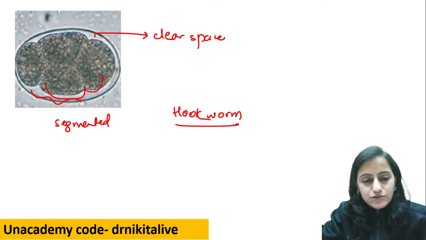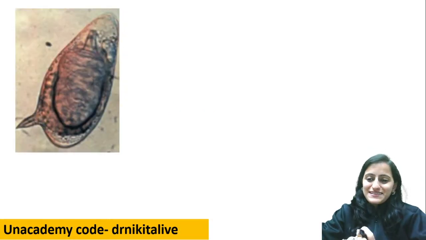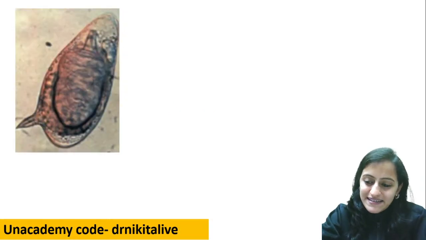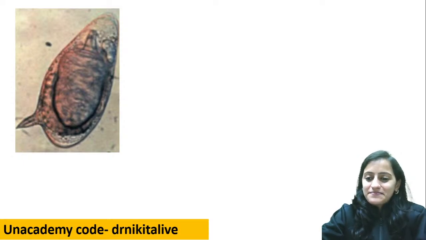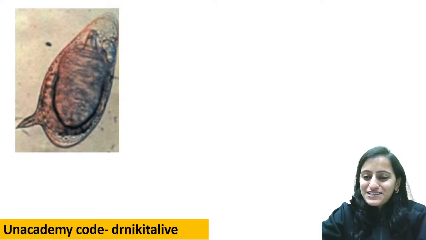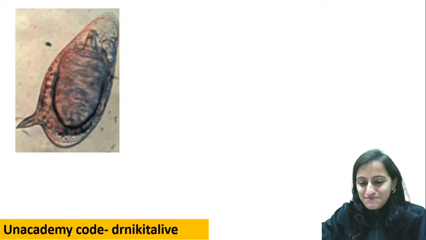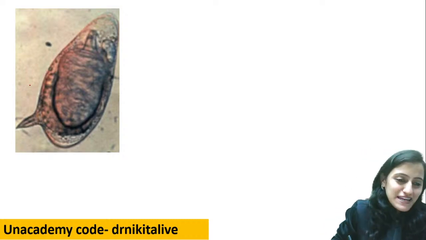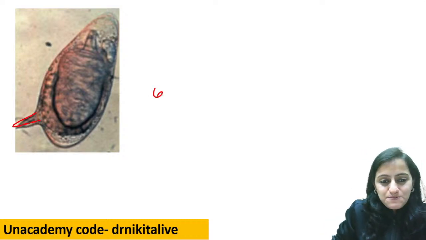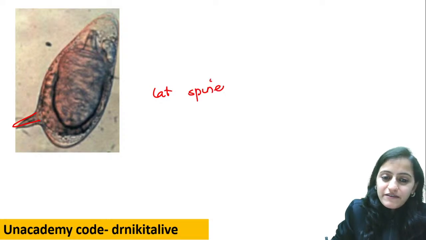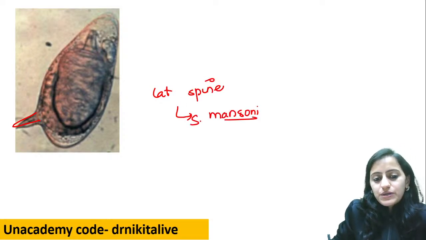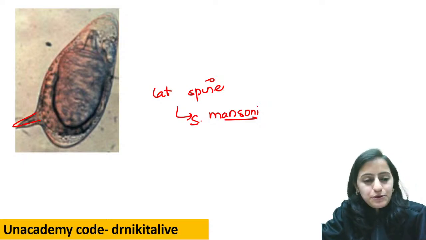Okay, that is Ancylostoma. Look at this one. This we have already seen. Tell me, what egg is this? So a spaced repetition basically, and very, very short spaced repetition. What is this egg here? Very good. Here we see the lateral spine. Lateral spine we have already seen in the beginning. That is Schistosoma mansoni. Okay, that is mansoni, not haematobium.